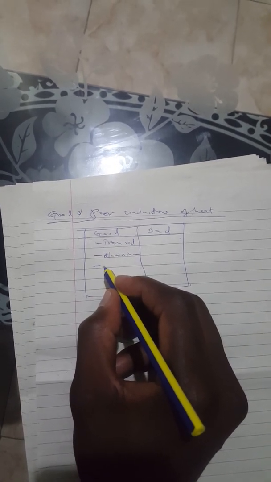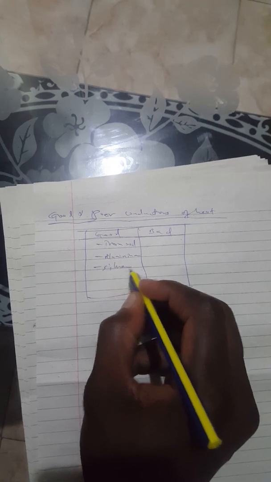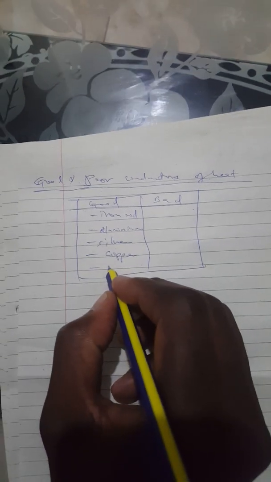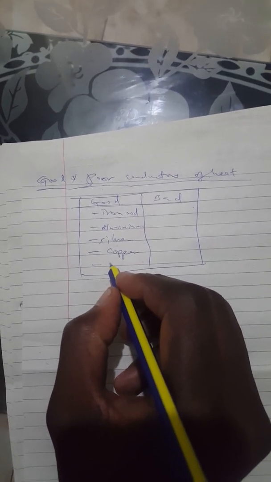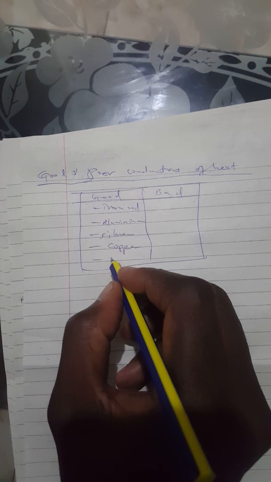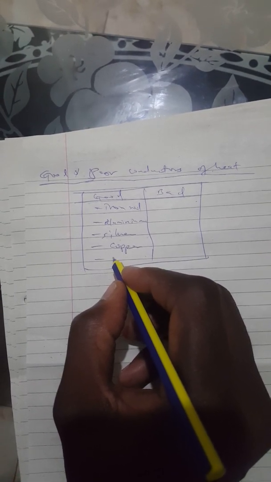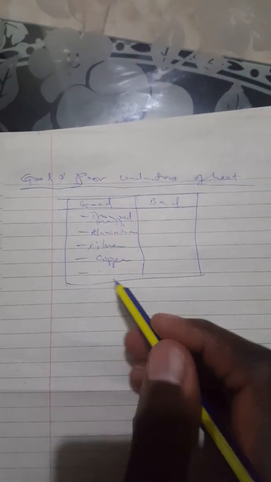We also mentioned silver. We also mentioned copper. And then we also mentioned iron. So nails can be made of iron. The nails can fall here. Most nails are made of iron. And then most kitchen things are made of iron or aluminium. Some are made of steel. So steel can also be there.